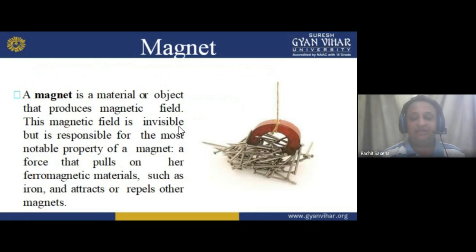Attracts or repel each other, magnet. So we can say, what is it? These are the magnets. What we can say, that these are the magnets. Okay. Now move forward.